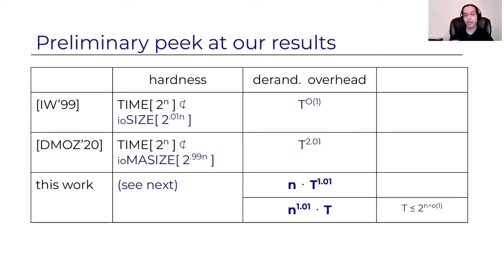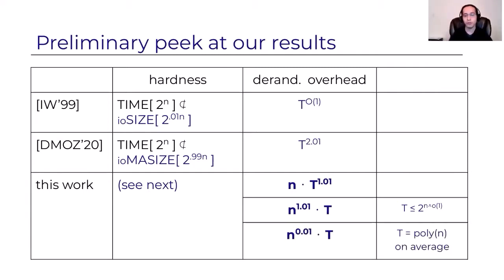And we'll show a conditional result saying that this might be essentially optimal. So we can't get rid of this. However, we're able to show that we can derandomize probabilistic algorithms faster if we're willing to settle for average case derandomization. So for average case derandomization in a polynomial t, we show that we can derandomize probabilistic algorithms with basically no overhead at all on average. So the overhead is n to the epsilon, where epsilon can be arbitrarily small.